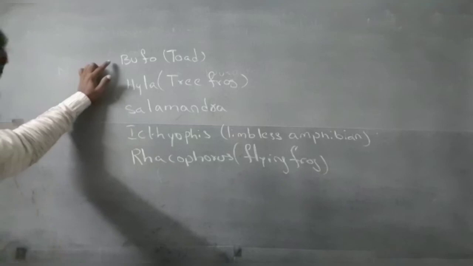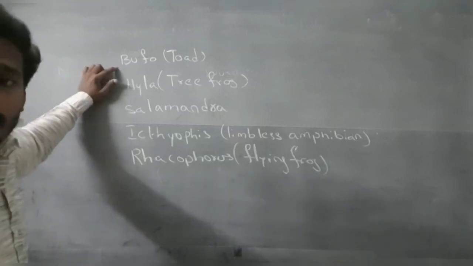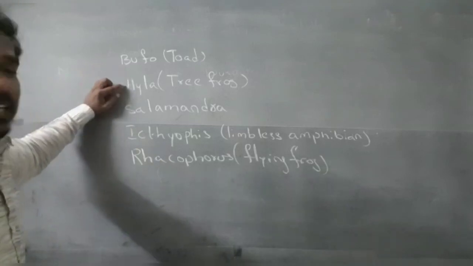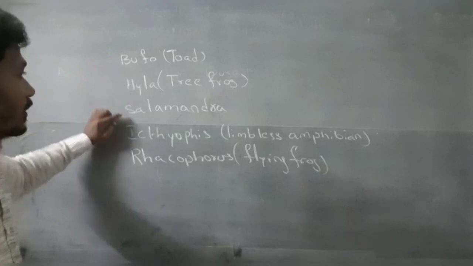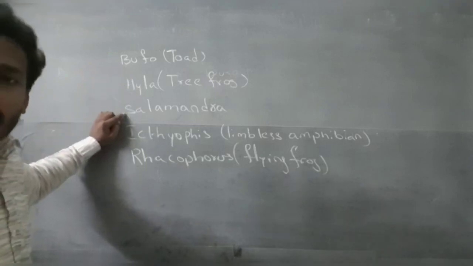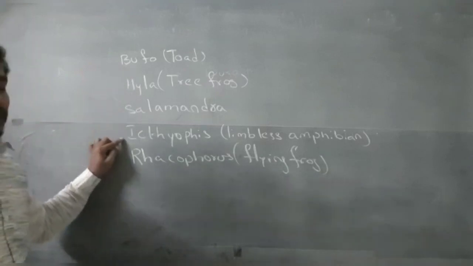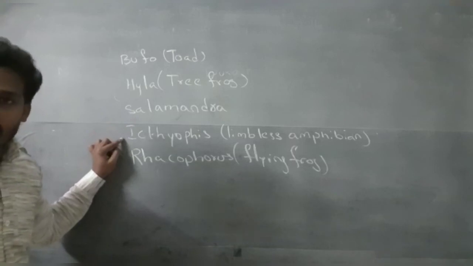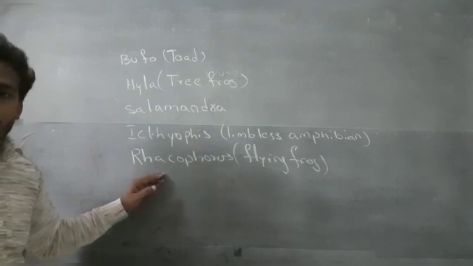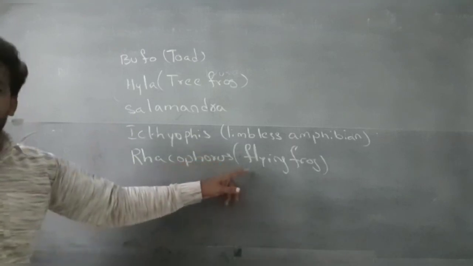Examples of amphibians: Bufo, commonly called toads; Hyla, tree frog. Next, Salamandra, salamanders; Ichthyophis, limbless amphibians, which are blind worms. Next, Rhacophorus, flying frog.